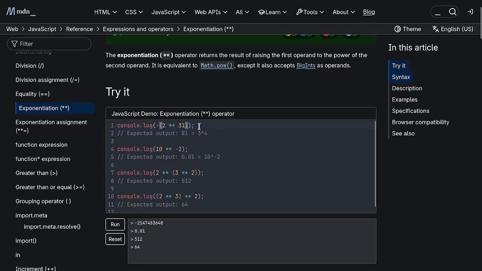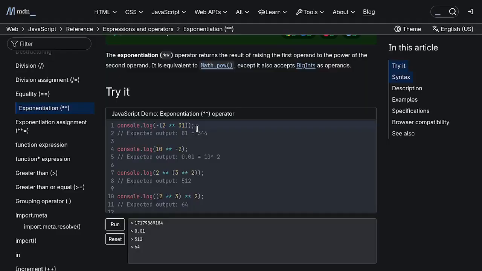Let's say if we use the -2 with the power of the 31 without wrapping them first, the result will vary, and this one is correct. But then if we use the power of 32, we get the positive number. And if we use the 33, we get the negative number. If we use the 34, we get the positive number. So that is confusing for JavaScript to solve, and we have to get around this by using the 2 with the power of the 31 wrapped first, and then after that we assign the negative sign in front of it.